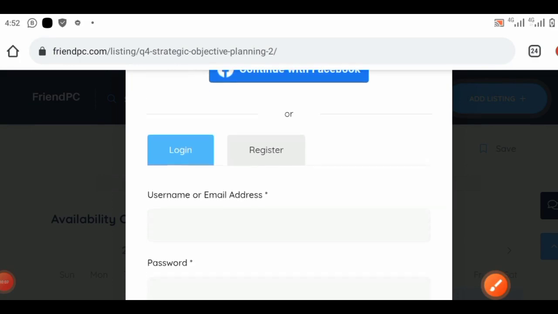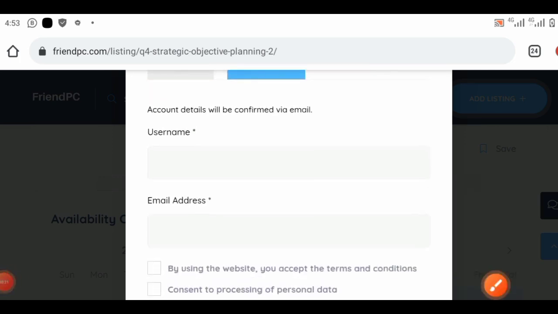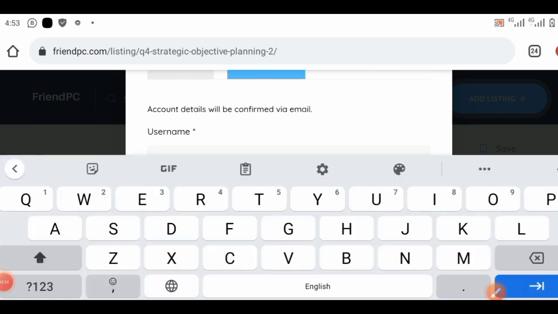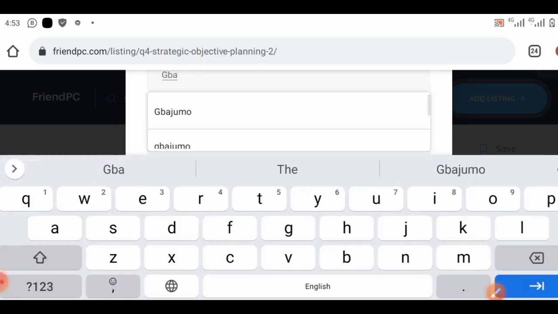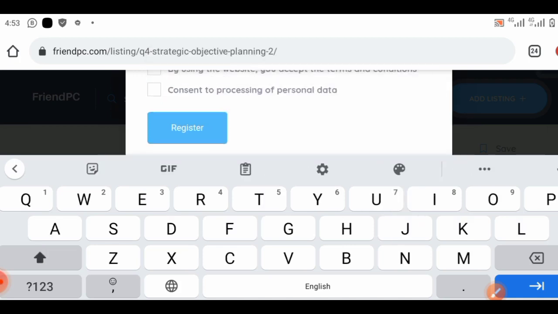I'm going to be registering using my Facebook account. But I would advise as well, don't use your Facebook account, because of hacking. It's not advisable. So just click on register. When you click on register, you put your username. Let me just show you what it entails, so I won't waste your time.